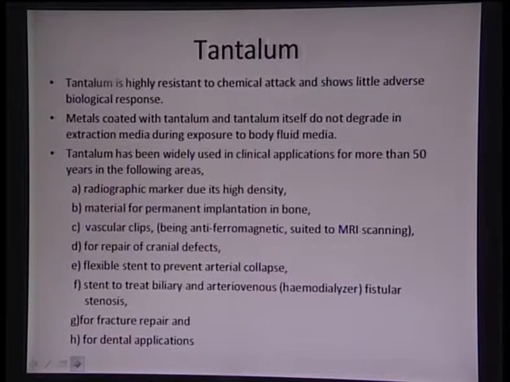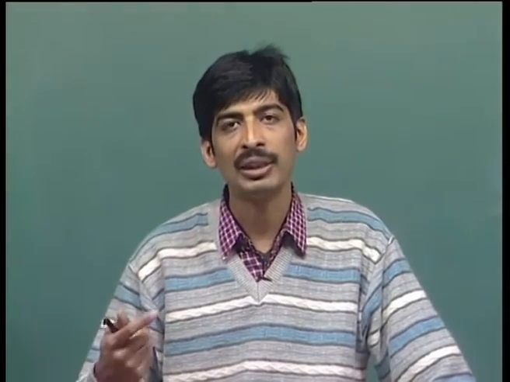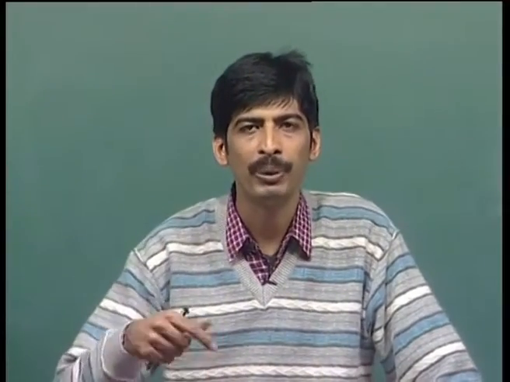There are certain other materials as well, like tantalum. Tantalum is highly resistant to chemical attack, and it shows very low adversity in terms of biological response. So it is highly cytocompatible, and people have even made a porous tantalum sponge kind of material, and since it is highly porous, it allows cells to grow inside and anchor themselves. So that basically yields that tantalum is a very good biocompatible material, and it can also be very light. Since it is a very strong material, it can be very light, and then it can allow very easy movement of a particular limb or any bone part.